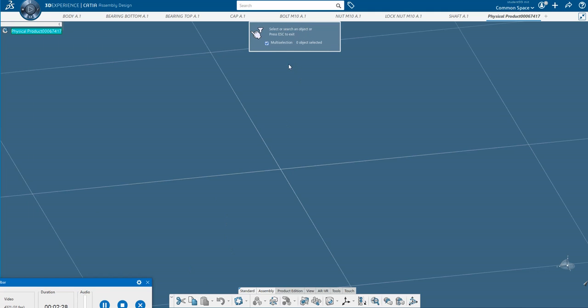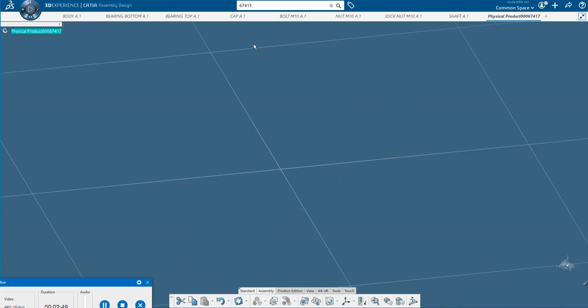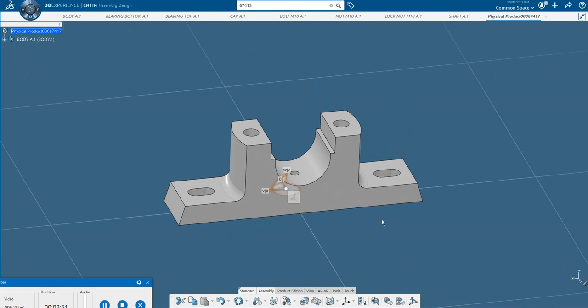Now as soon as you click that, you will get this icon. So here you have to go to the window. In that, select the first part. This is the body. So now I'll click here. Now once that is selected, you can see here this is a symbol, and click on this. So that part will come to the assembly space.